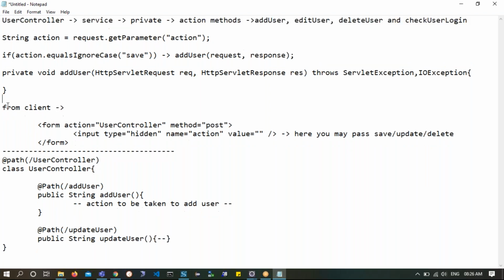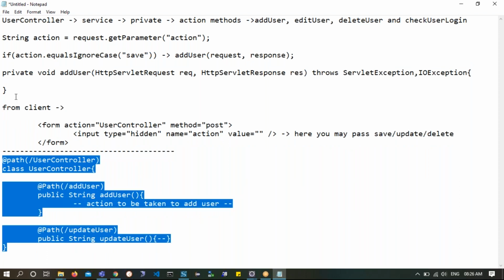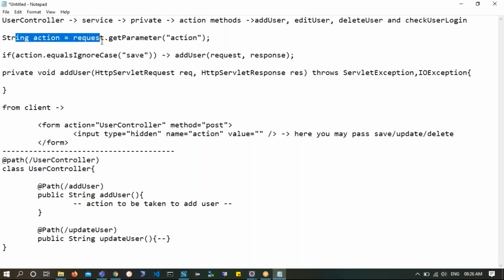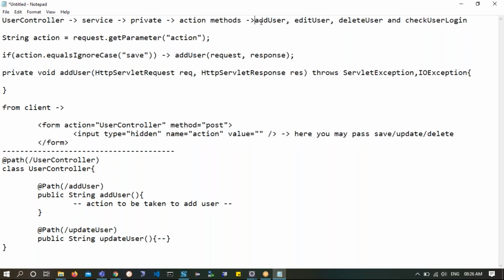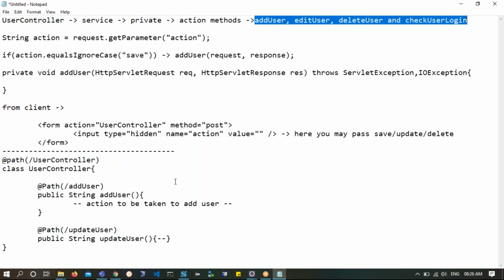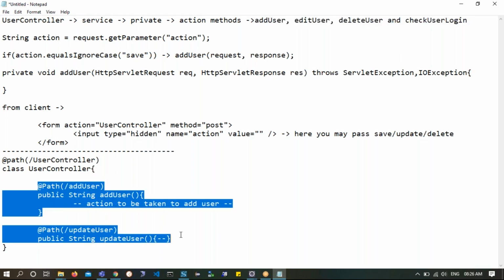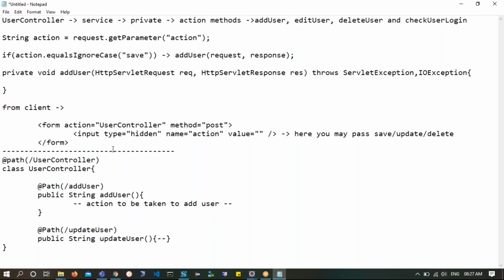For now, to achieve this, we will be practicing this model today. We will just see what the main controller is, what this action is, and how we implement it. Whatever different kinds of methods you are writing, like add user, edit user, tomorrow we will make them into different paths. That's all. So here, what do we do?